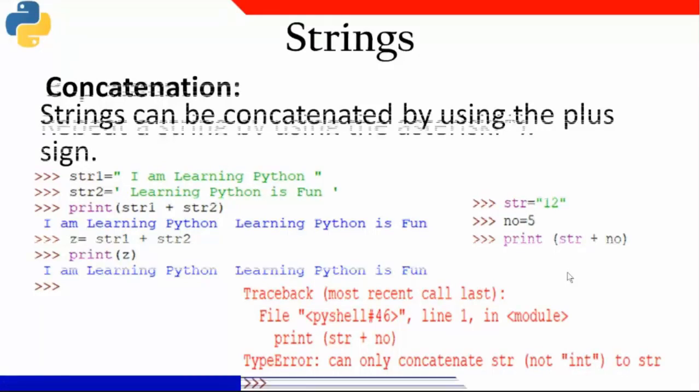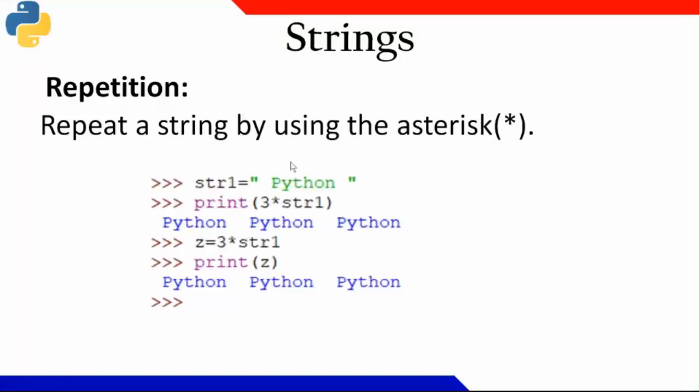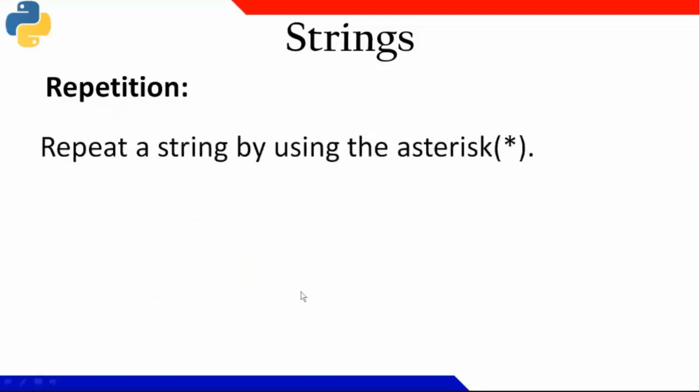Thank you. Okay. Now, repetition I can use with the asterisk symbol. Now, if I'm writing str1 is Python, and I'm printing 3 into str1. So it means what? Python is repeated 3 times. Okay. So I can save it in a variable z also, and I can print. The same thing will get printed.